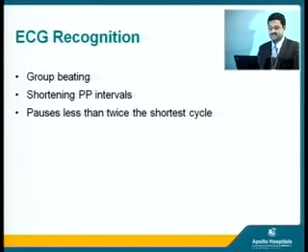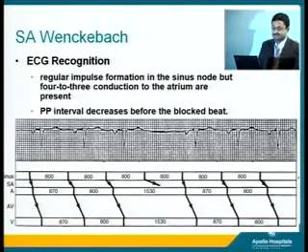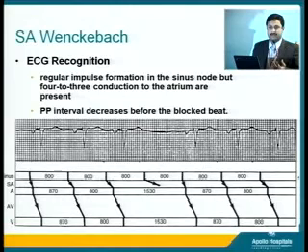How do we recognize it? ECG recognition basically deals with the reading of the ECG, carefully analyzing each and every alphabet of the ECG, that is the P, Q, R, S, T. So what we are supposed to look for in the ECG is group beating, then the shortening of PP intervals, and pauses which are less than the shortest cycle. In this picture you can see a ladder diagram, which we use in interpretation of some difficult ECGs and which should be inculcated in every ECG diagnosis to improve our diagnosis.